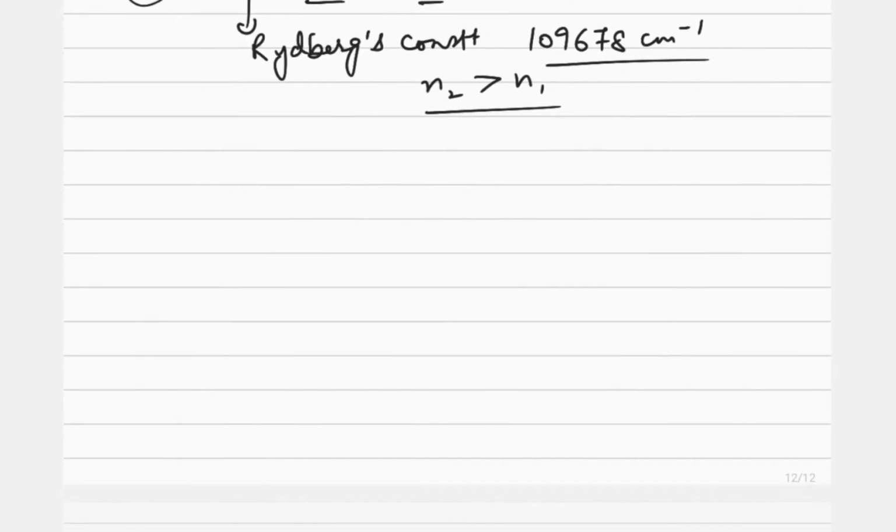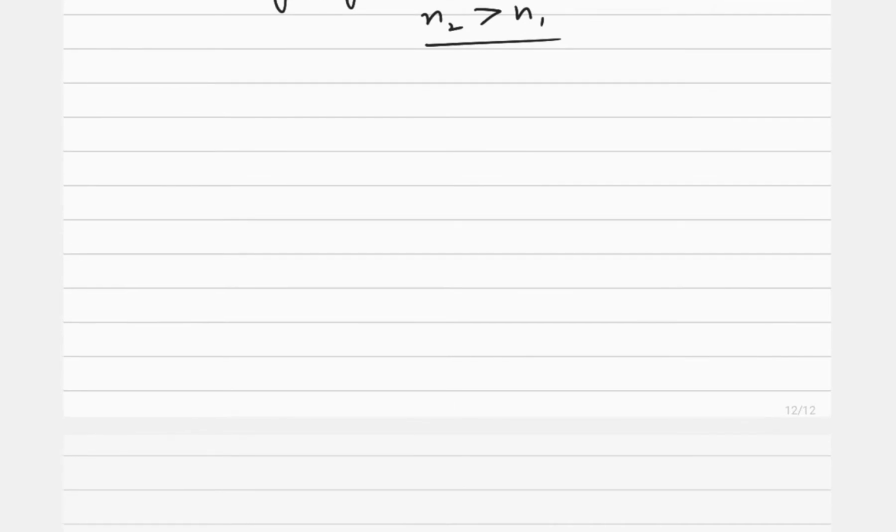So what is happening exactly? Say for example we are talking about the transition taking place along this direction, where energy is increasing. And here we have various shells.